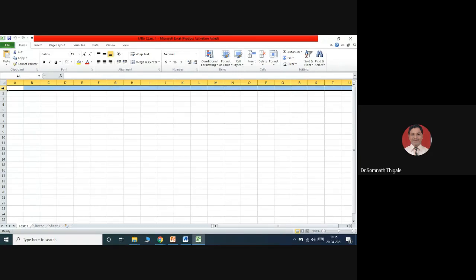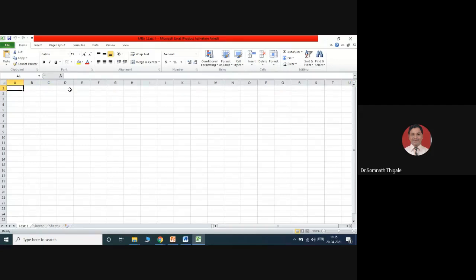So the entire Excel sheet works with two concepts. The first one is called column, and the second one is called row. Column will be the name that you are giving. You can see how many columns there will be, and that part we will discuss, the range for the number of columns in a particular sheet.